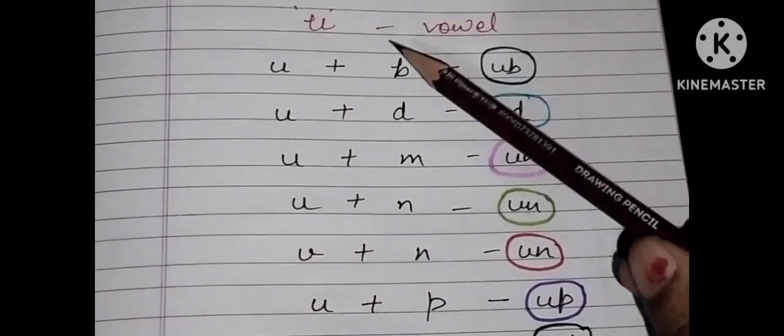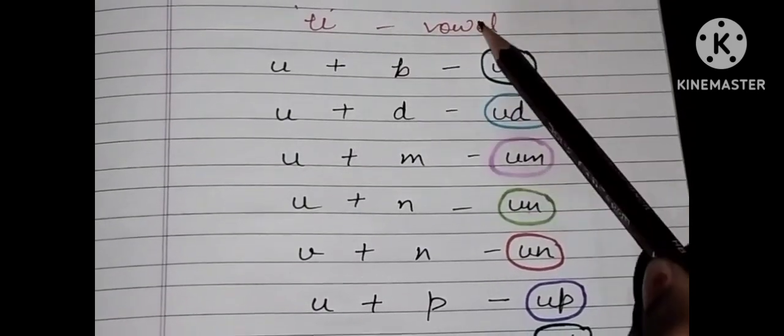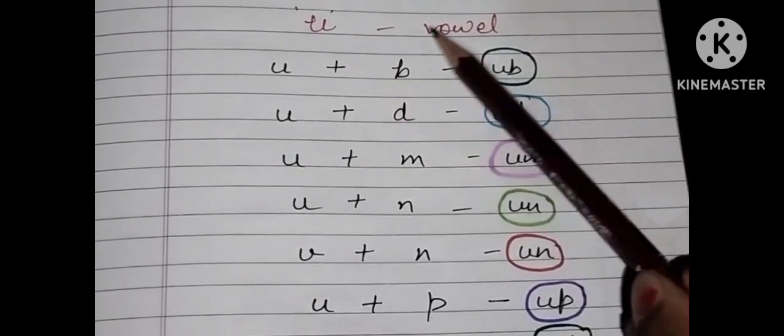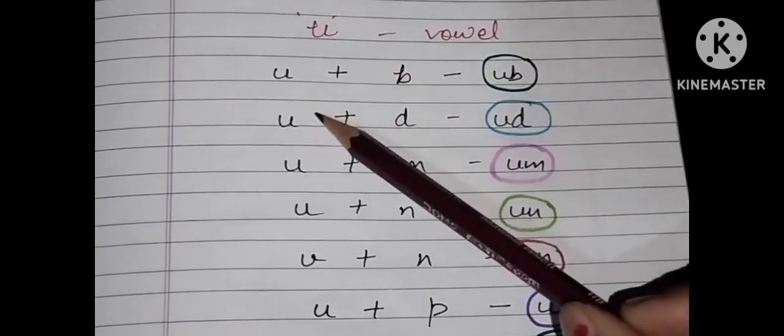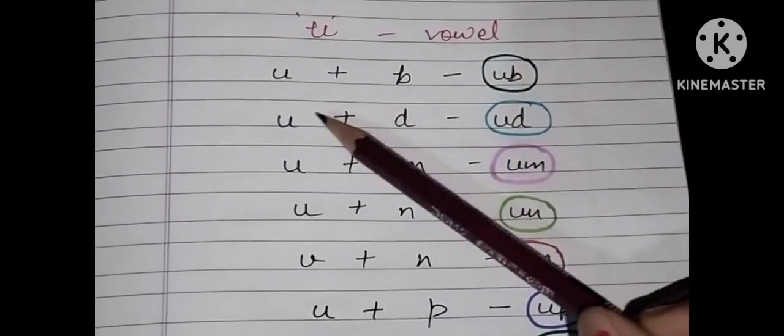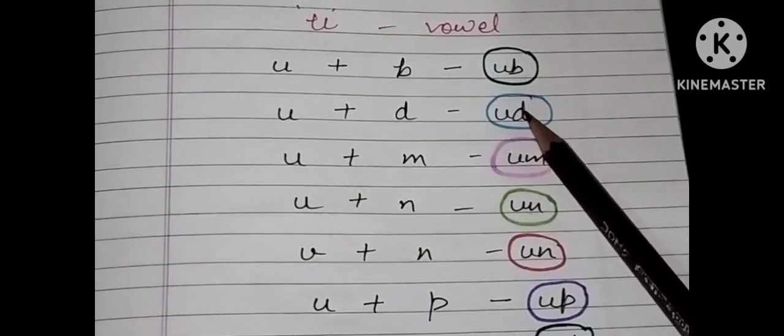Lastly, let's do blending of the U vowel. The phonic sound of U is u. u, b, ub. u, d, ud.